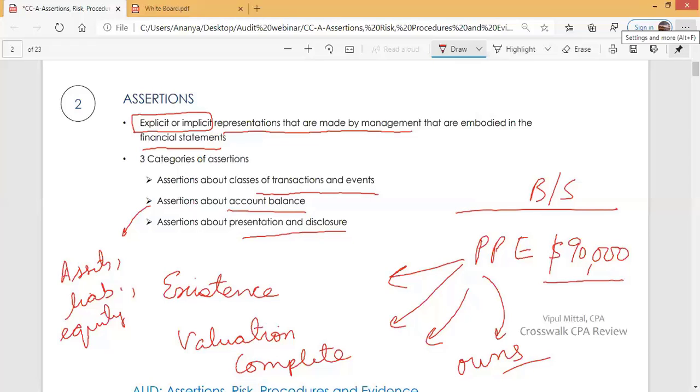The auditor checks whether this property, plant, and equipment actually exists in the factory or not. The auditor checks whether all the property, plant, and equipment is reported by management or not. The auditor checks whether the organization actually owns that property, plant, and equipment or not. So the auditor checks those assertions. All right.